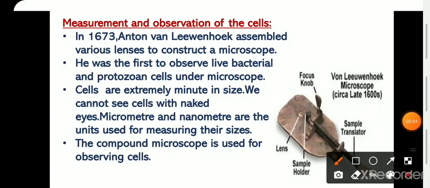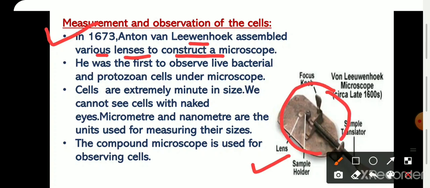Now, measurement and observation of the cell. In 1673, Leeuwenhoek assembled various lenses to construct a microscope. As you may see in the image, this is the microscope which was constructed by Leeuwenhoek. And he was the first to observe bacterial and protozoal cells under the microscope. From this, we know that cells are extremely minute in size and we cannot see a cell with our naked eyes. And the units which are used to measure the size of cells are micrometer and nanometer.